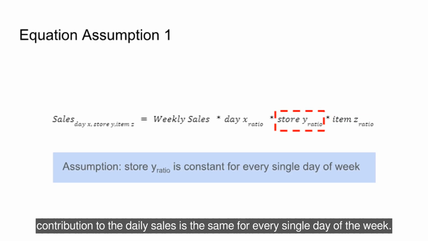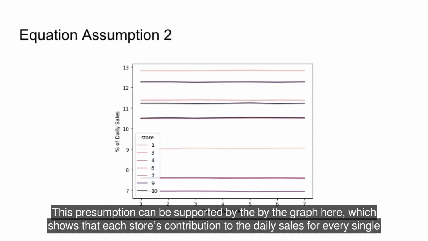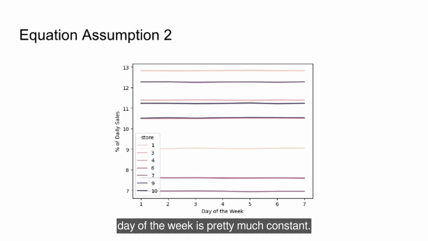Firstly, we assume that store-wide contribution to the daily sales is the same for every single day of the week. This presumption can be supported by the graph here, which shows that each store's contribution to the daily sales for every single day of the week is pretty much constant.